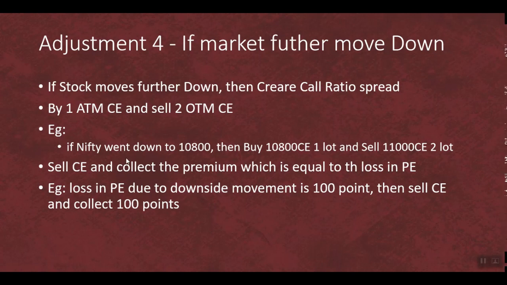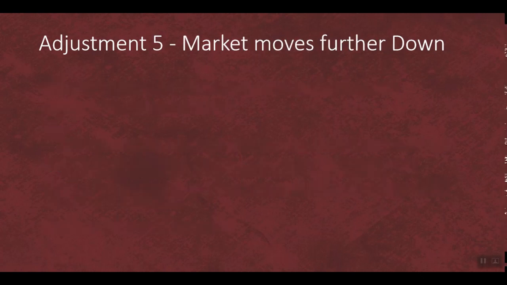If you're not aware which strike price to sell, please have a look into that. Let's assume you have 100 points loss in the put option, then look for the call option with a premium of 100 or better. Okay, so by that you will be collecting that 100 points on the call option, so that loss will be covered.